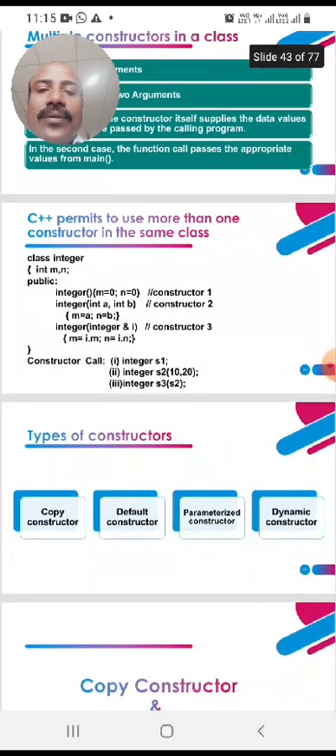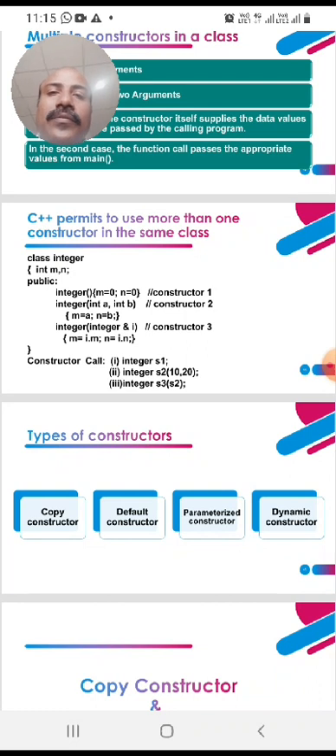These are the constructor calls. Integer s1 calls the empty constructor. The next statement, integer s2, is the creation of an object of that class. Here s1, s2 and s3 are the objects. Whenever an object of a class is created, its constructor is called. Here 10 and 20 are the arguments assigned to m and n. Next, the object is sent as an argument: integer s3 of s2.